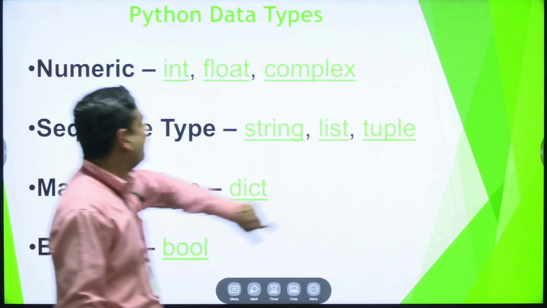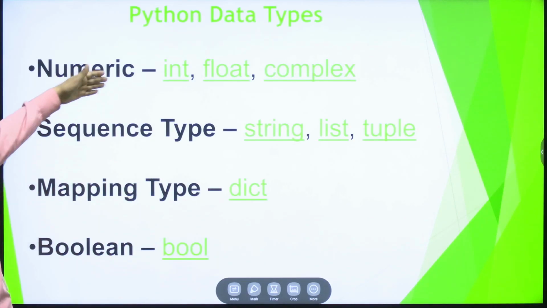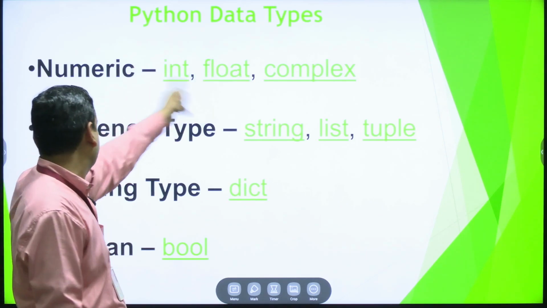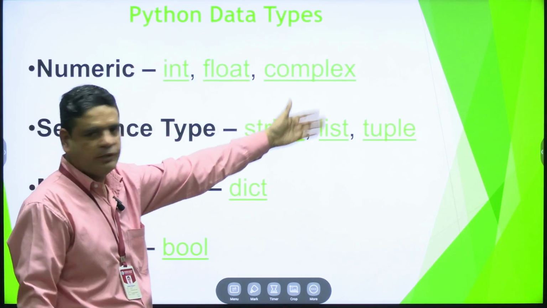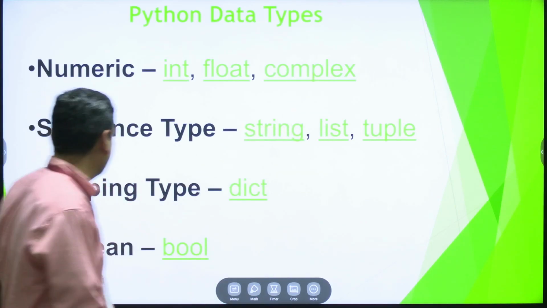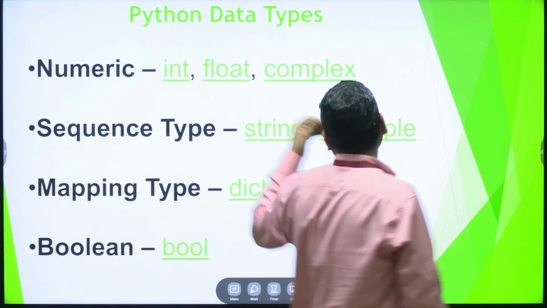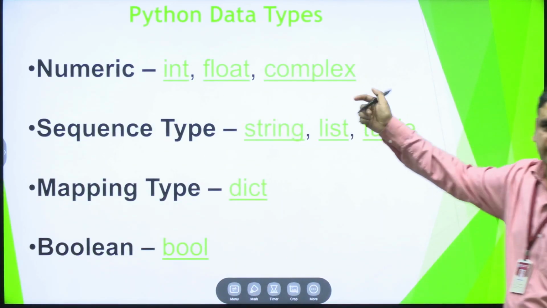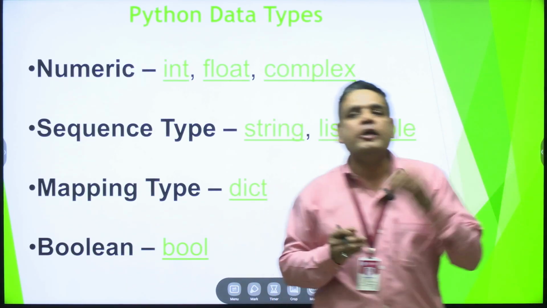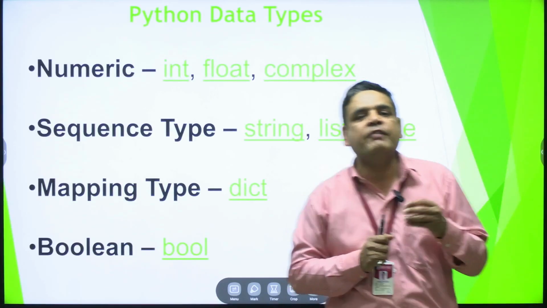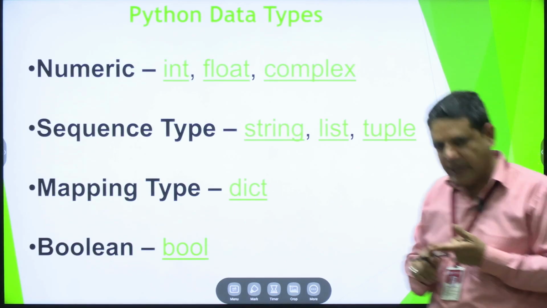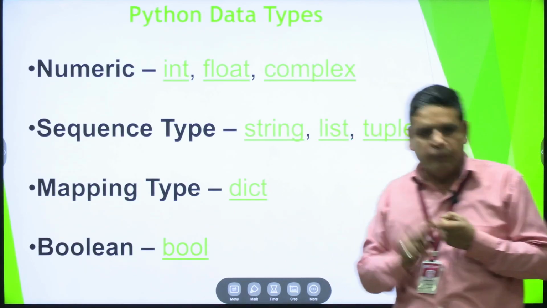These are variables. When we declare a variable like this, with a symbolic name, numeric has int, float, and complex. Sequence is string, list, and tuple, mapping is a dictionary, and last is boolean, the bool data type. These are symbolic names we can use as keywords. But in Python, we do not need to specify a data type when we declare a variable.